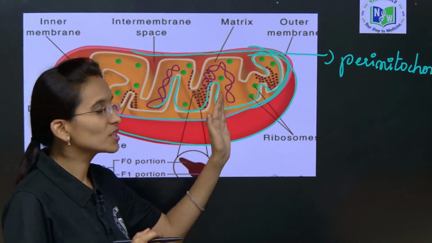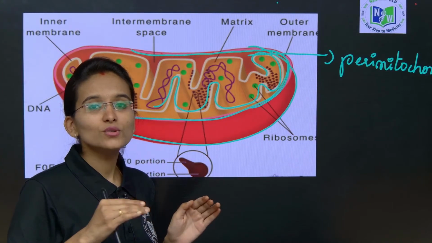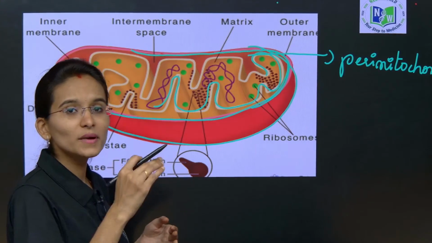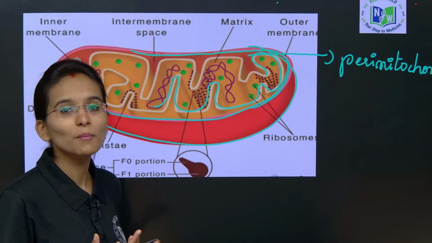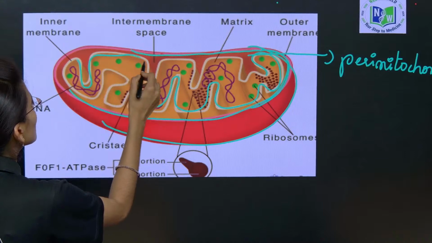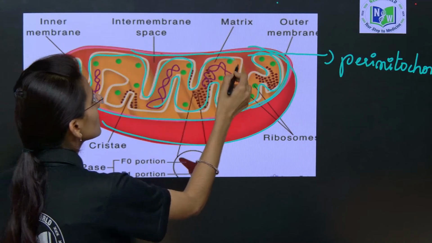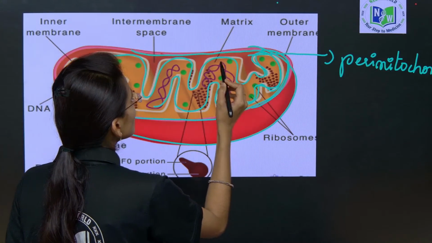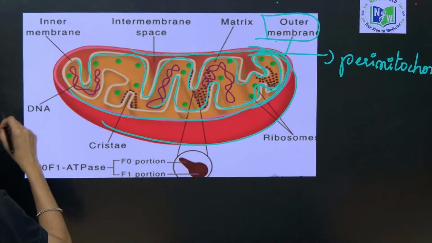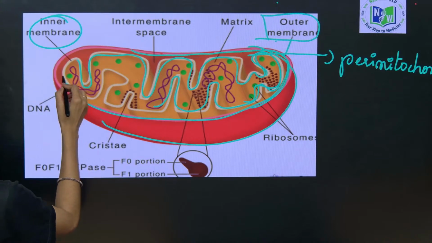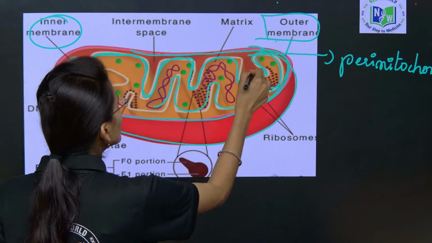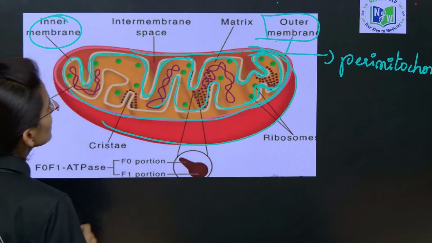If we observe the inner side, the inner membrane shows finger-like projections. It is folded many times and gives a finger-like or folded appearance. This is called cristae. This is the outer membrane, and next the inner membrane, which shows many folds. These are called cristae.